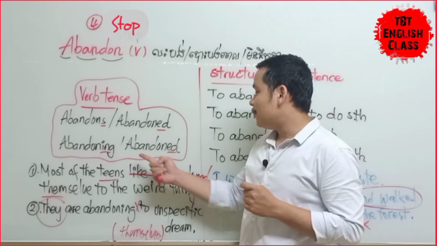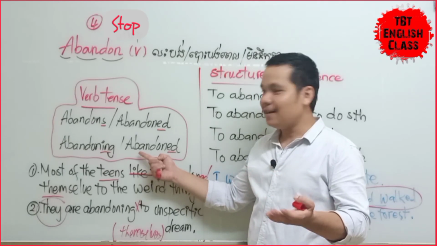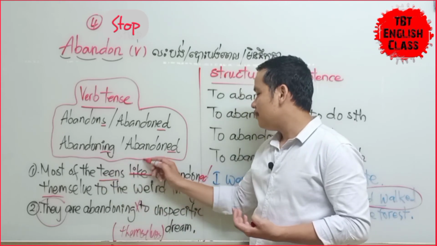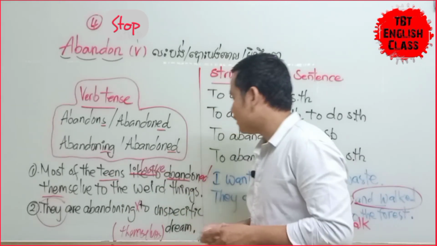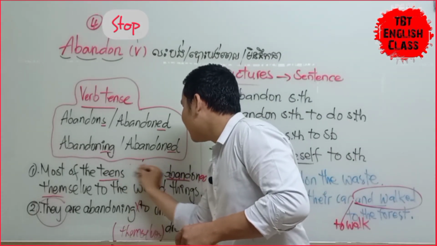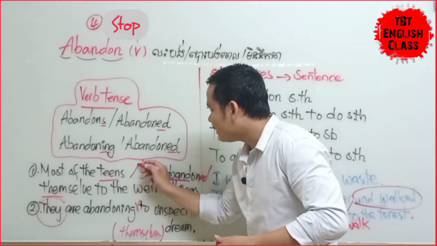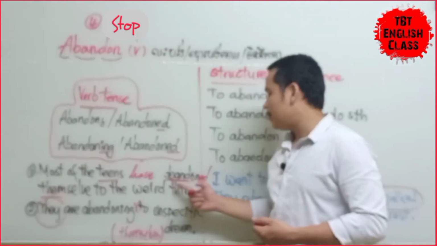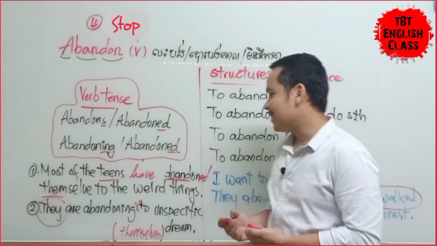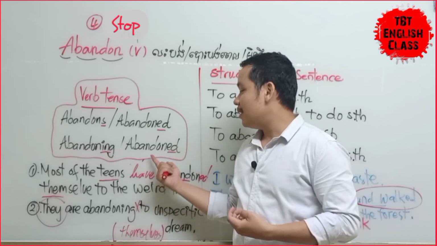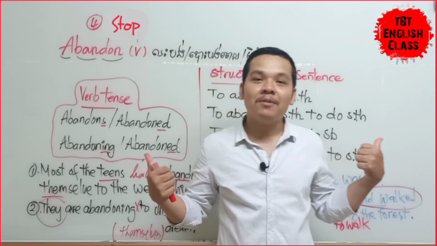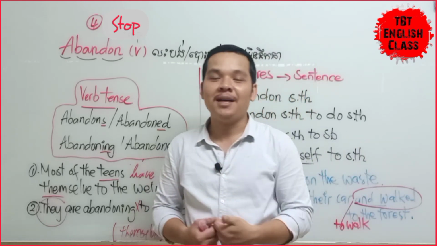Okay, and this one we use in perfect tense. You can say most of the things, you see, we use have. Okay, you just add have here. Have abandoned, it becomes perfect tense, right? Another one is the passive form that we use with the past participle verb form. That's okay. In the next vocabulary, I'm going to separate it and make you see about the passive form in that one.